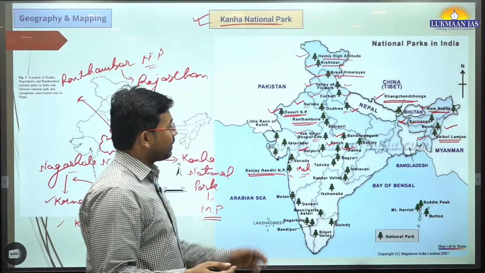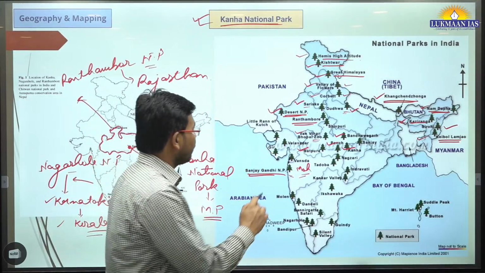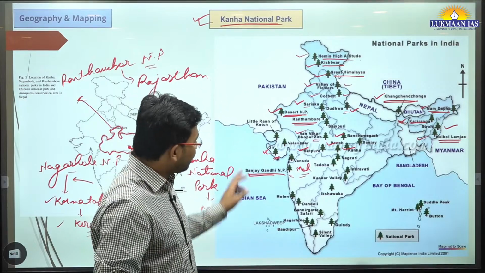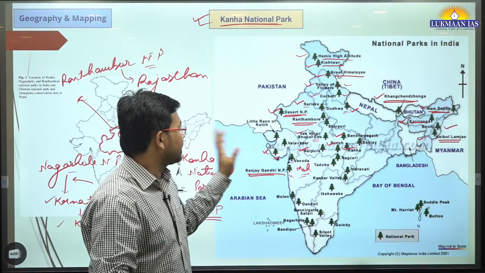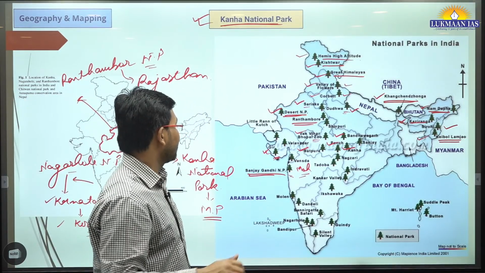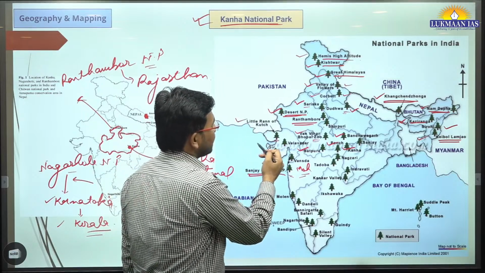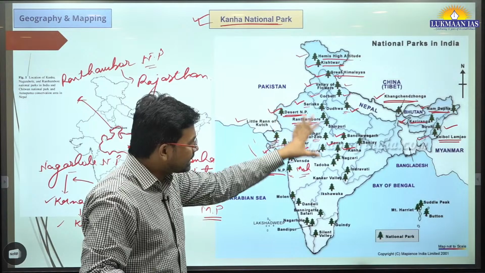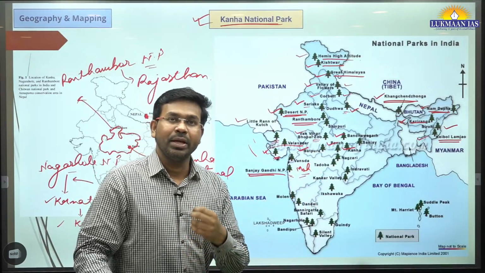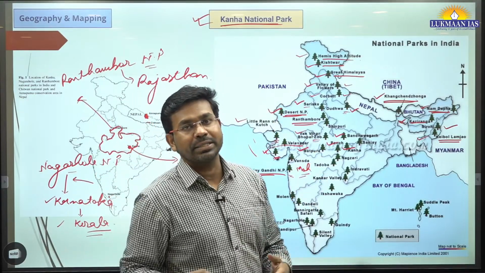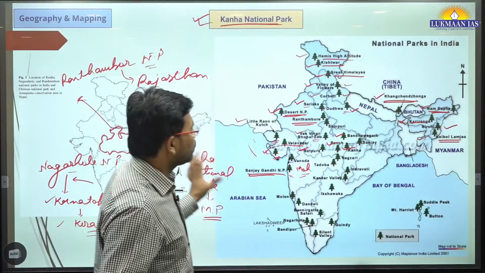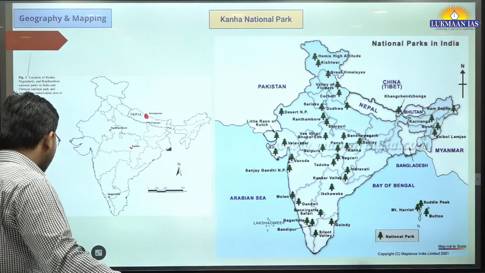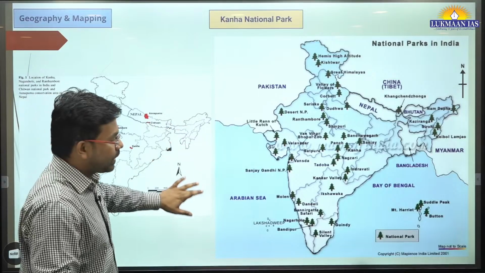Apart from this, there are many other important national parks. For example, we have Gir National Park, where we find lions. We have Little Rann of Kutch National Park. We have Velavadar National Park. So these are national parks. In your free time, you can locate these national parks. It will help you solve mapping related questions. And whichever national park comes in news, you need to locate that one, right?